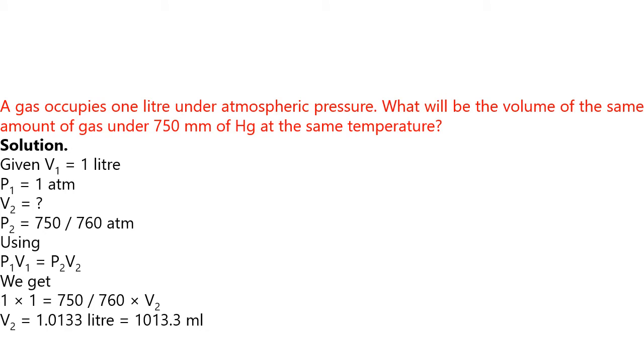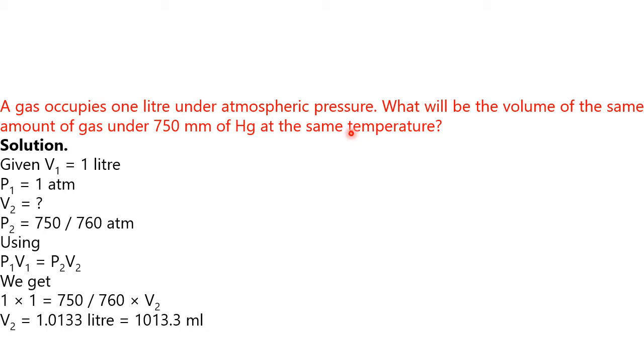First problem: a gas occupies 1 liter under atmospheric pressure. What will be the volume of the same amount of gas under 750 millimeter of mercury at the same temperature? Here temperature is kept constant, so I think we have to use Boyle's law. P1 V1 equal to P2 V2 equal to P3 V3 equal to constant. Whichever formula is applicable, that only you will take, but it is mainly based on Boyle's law.